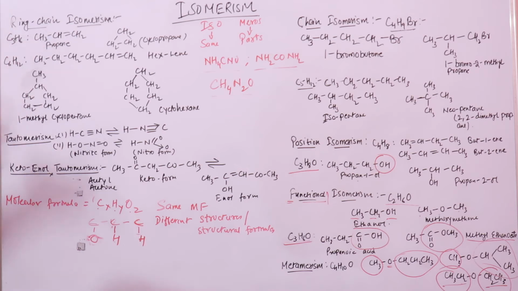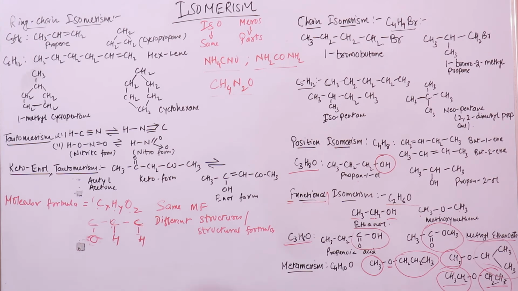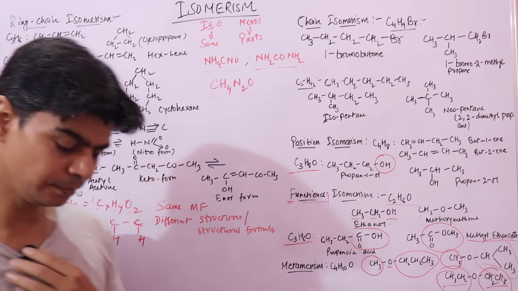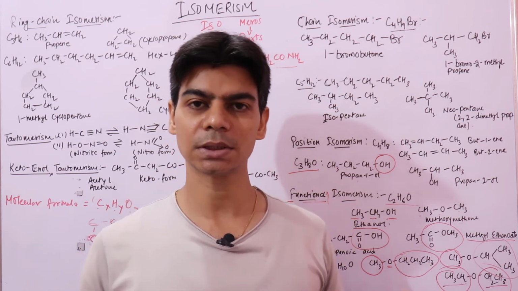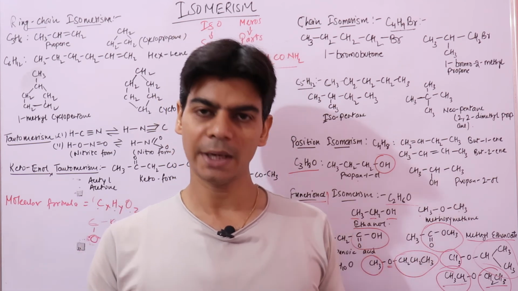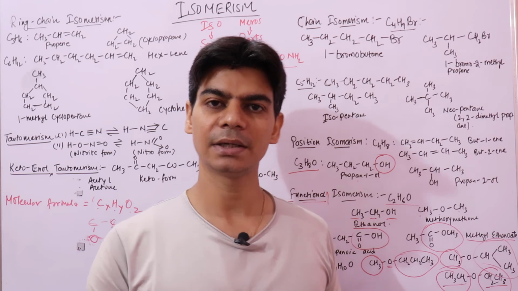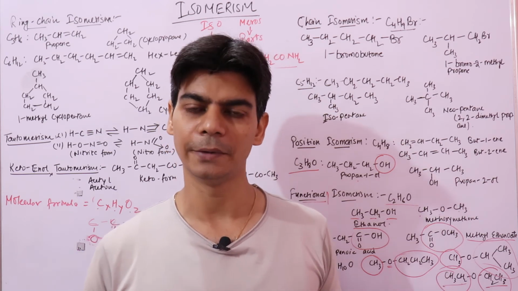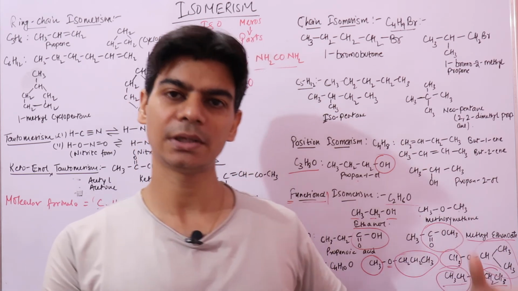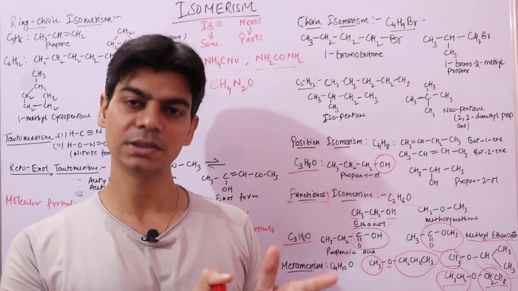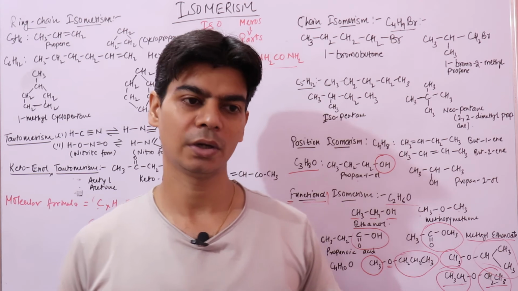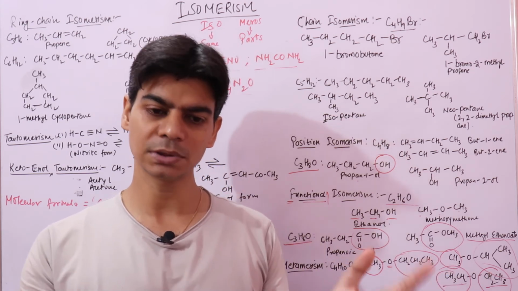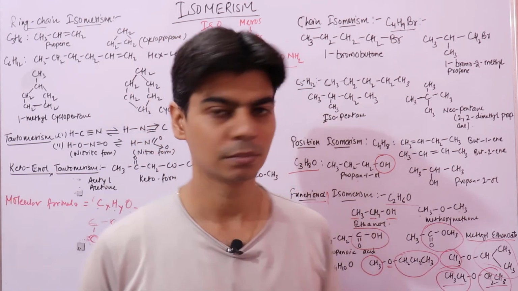Now there is a different kind of isomerism, ring chain isomerism. In ring chain isomerism, ring and chain represent the isomers in this name. Since I said we are arranging atoms of the same molecular formula in a different way, in one set of isomers I can arrange atoms in straight chains. Then in another isomer or another structure, I'll arrange atoms in cyclic form.